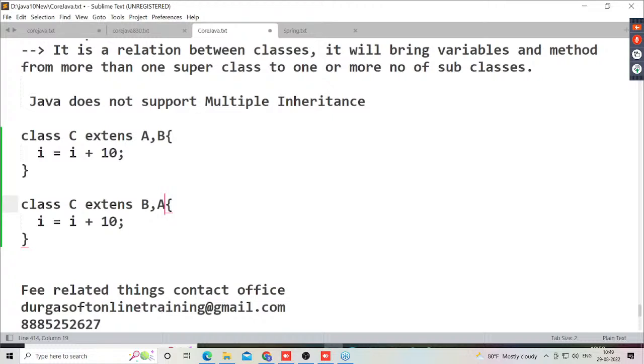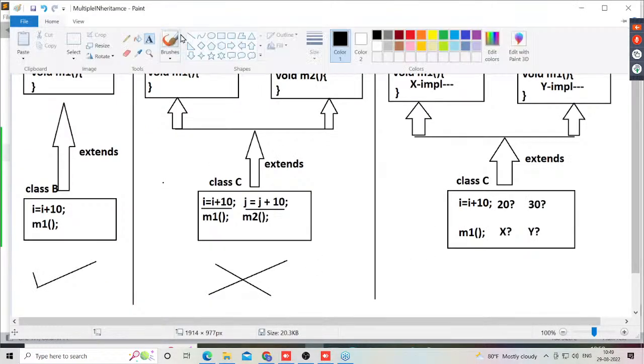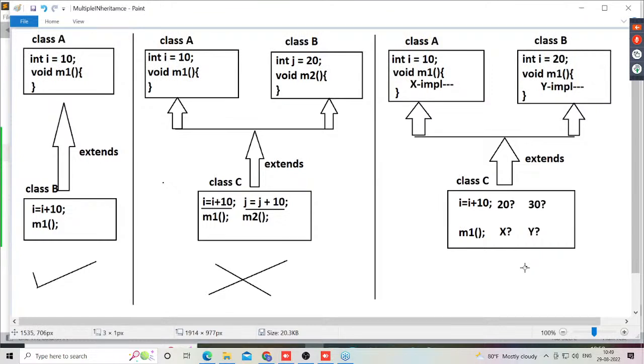Finally, I'm asking one question to all of you. Now tell me, why is multiple inheritance not allowed in Java? If it is a question, then what will be the answer for this question? Now tell me why. Because multiple inheritance is a bit confusion oriented feature.